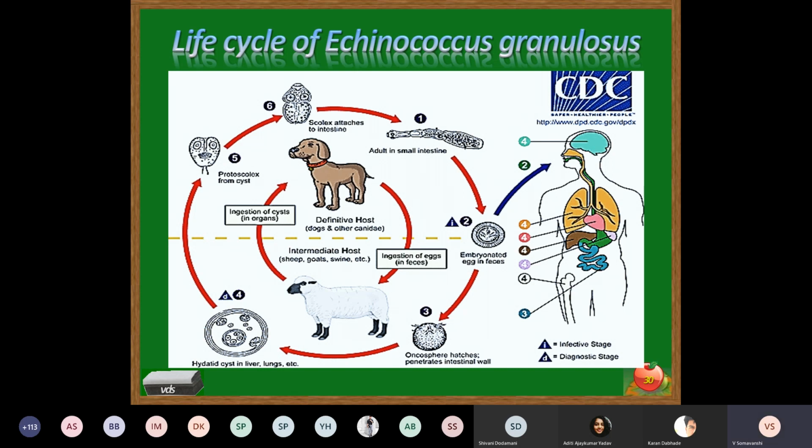But those that cross the liver and reach the pulmonary circulation, the lungs act as the secondary filter, where some of the oncospheres lodge in the lungs. And later on, those which pass the lungs are carried through the systemic circulation to the different internal organs, involving the kidney as well as the brain. So liver and lung are the primary sites of infection, where they are held back as filters.